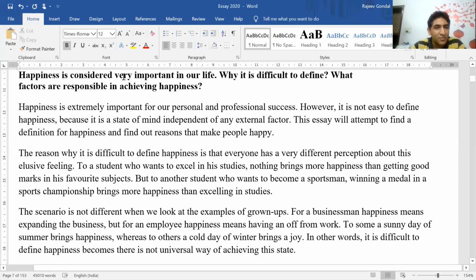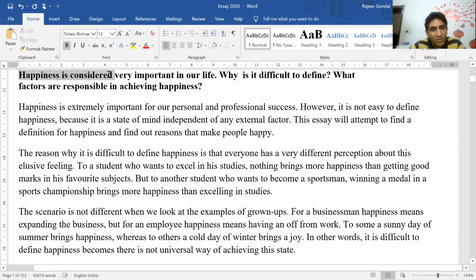Happiness is considered very important in our life. Why is it difficult to define? So I'm just making some corrections right away. Why is it difficult to define? What factors are responsible in achieving happiness? If this is the question, then how do we understand the prompt? What kind of question is this?